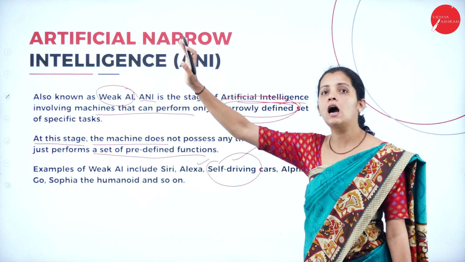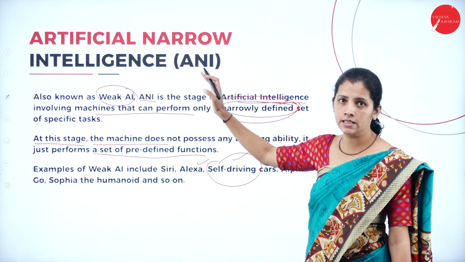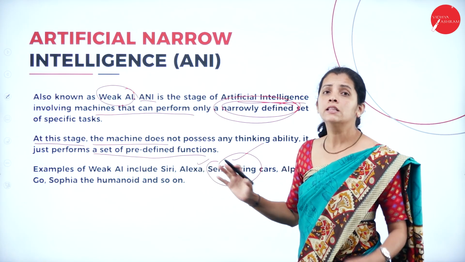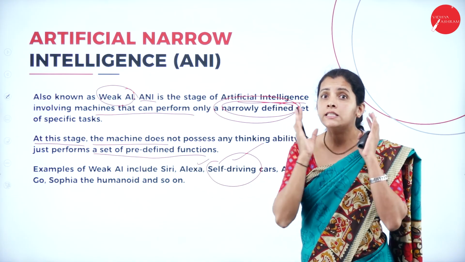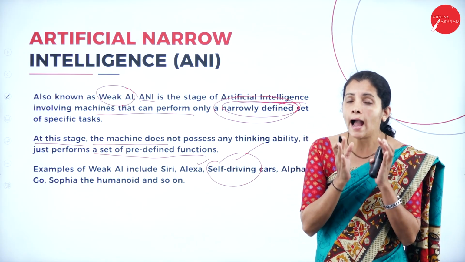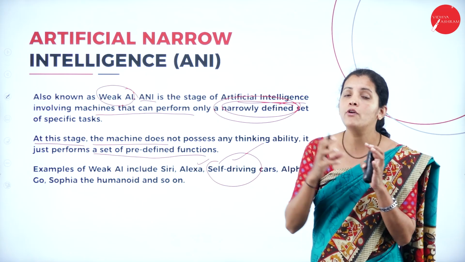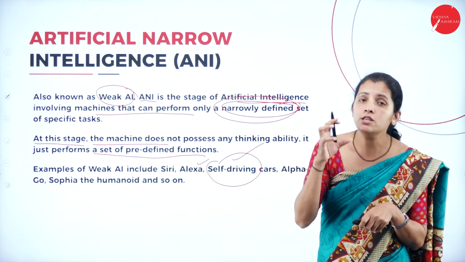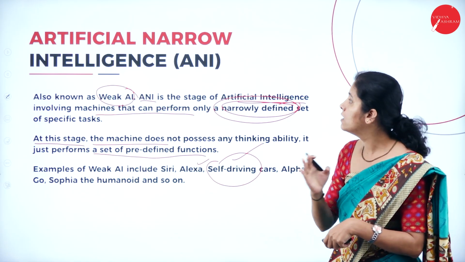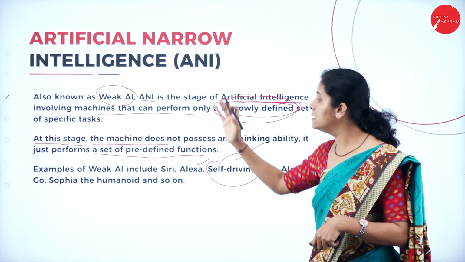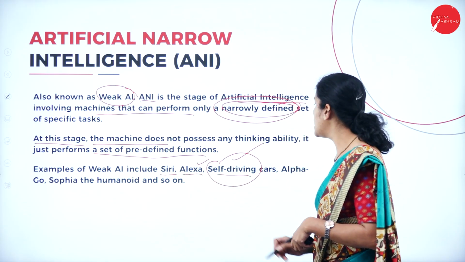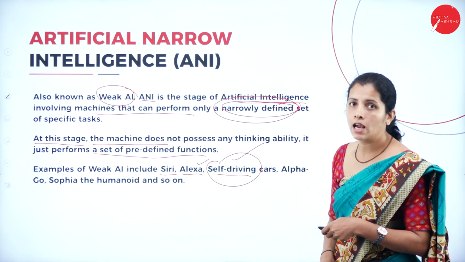That is nothing but artificial narrow intelligence. And if I consider Siri as well as Alexa, they have a set of predefined data, and they perform all the tasks based on this set of predefined data. And the best examples here are Siri, Alexa as well as self-driving car.